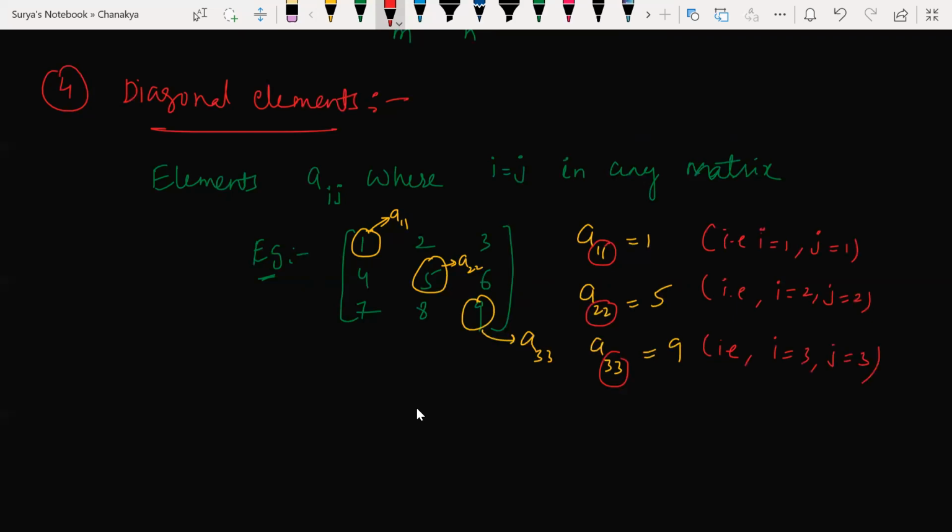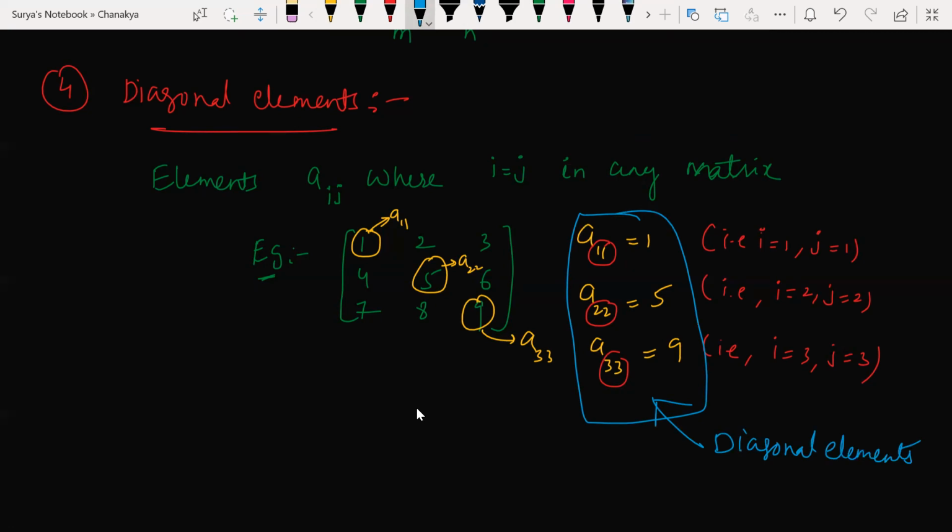So these are diagonal elements, not matrices. Diagonal elements in a matrix. Look at this, these are my diagonal elements. Clear? Yes, sir. Any doubts? No, sir.